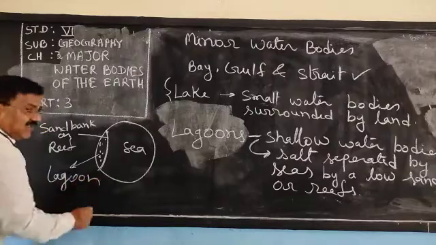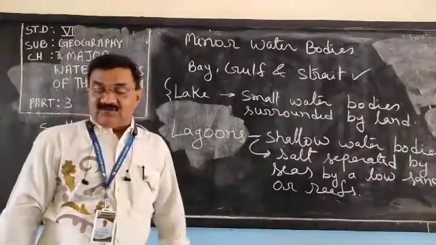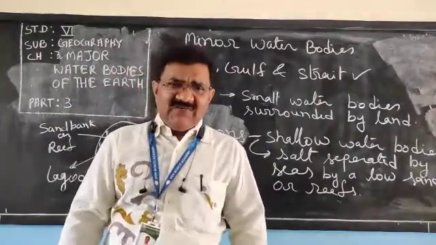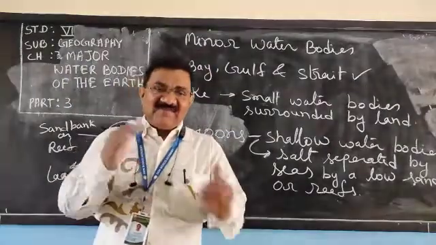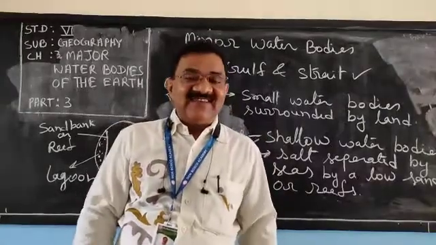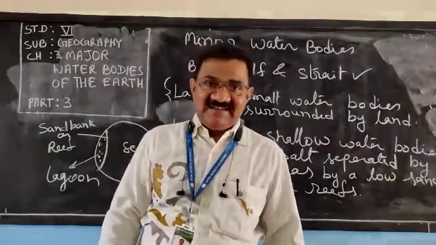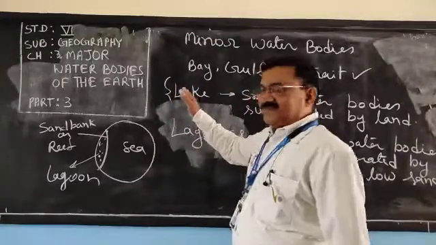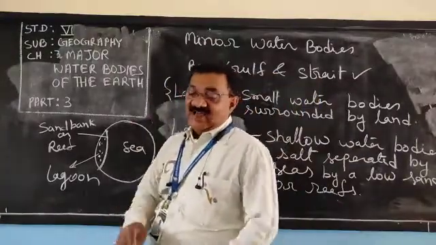Now I am sure you must have understood about the lagoon. An example in India: you must have heard of Lake Chilka. Where is Lake Chilka? In Odisha. Lake Chilka is in Odisha, and that is an example of a lagoon.